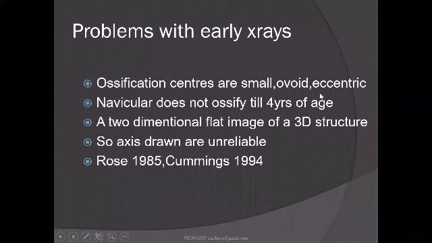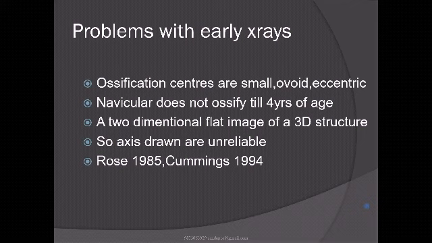Okay. What are the problems if you do X-rays at a very early age? If he's a newborn and you take an X-ray. First thing is ossification centers are so small, and they are not centric. They are eccentric and oval. The navicular is not seen. And it's a two-dimensional image of a three-dimensional structure.